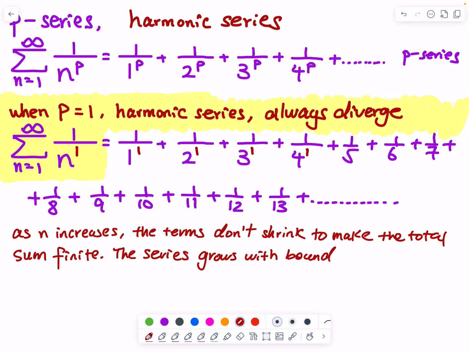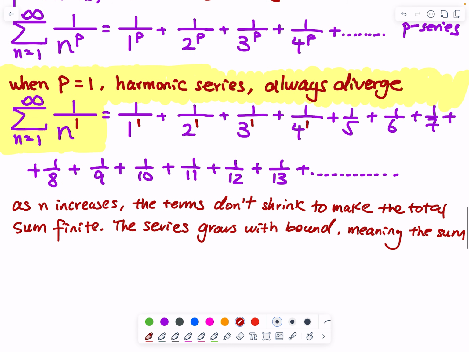As you look all the way to the right-hand side of the series, you can see that those values are getting smaller, and when you add them up, the sum approaches a certain real number. That refers to the bound. Here, the sum becomes arbitrarily large as more terms are added.